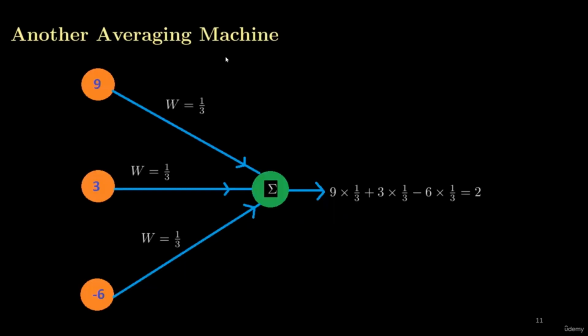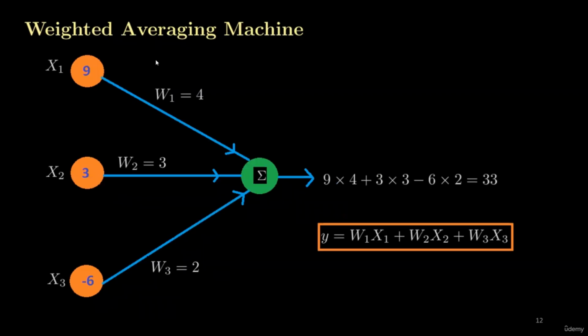This is another averaging machine. Here we have assigned equal weight to all the inputs, that is 1/3. So this 1/3 will be multiplied with 9, so we get 1/3 times 9. This 1/3 will multiply with 3, and we get 1/3 times 3. This 1/3 will be multiplied with -6, so we get 1/3 times -6. If we solve all of this, we again get a value equal to 2. So this is another way of performing averaging.